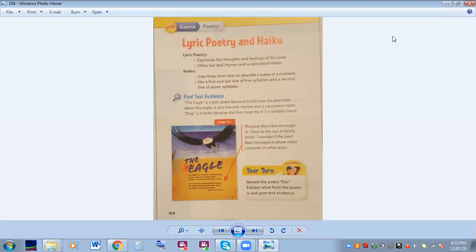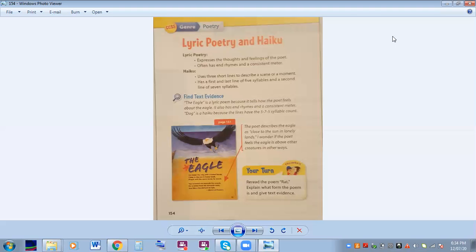Okay. A haiku is a short poem. It's only 3 lines long. And it says here that it's used to describe a scene or a moment. Now, I have seen haikus that describe anything, pets, children, feelings. So I'm not sure why this says scene or moment, unless that's what it's focusing on in our lesson, although I didn't notice that in our haikus. It has a 3 line poem.